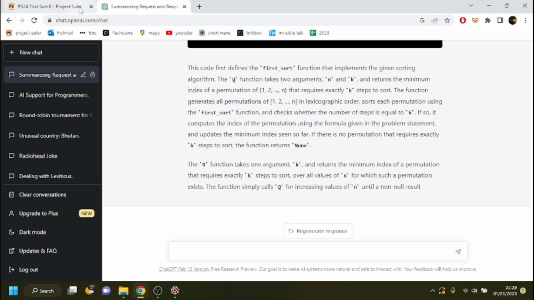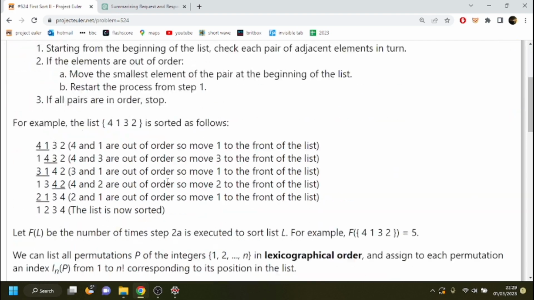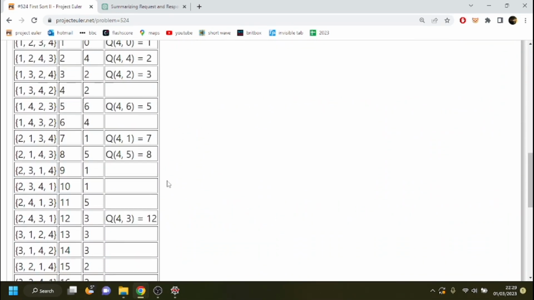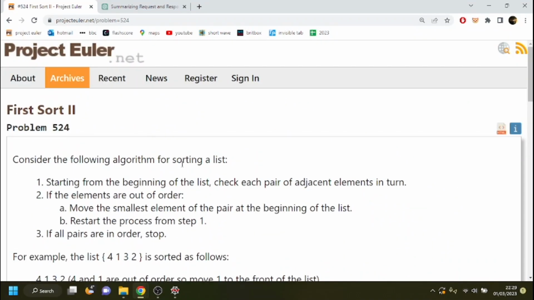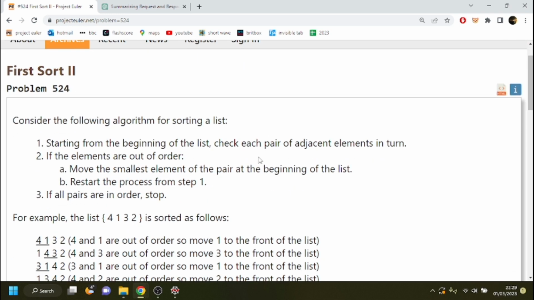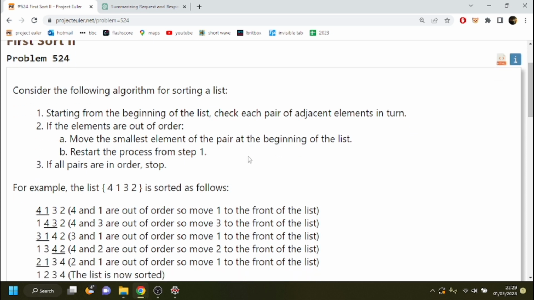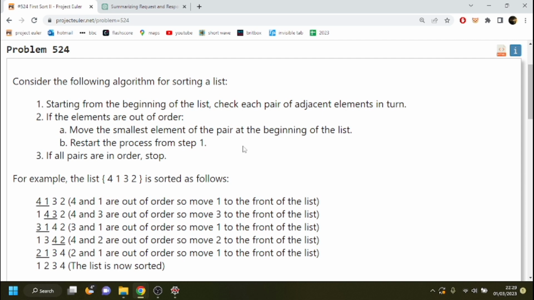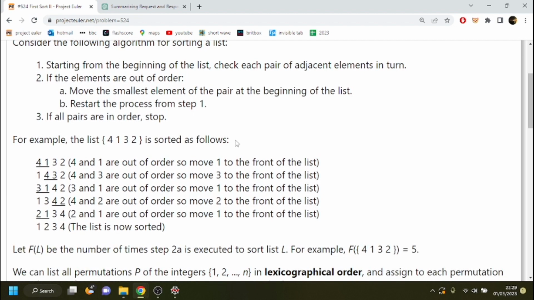By the way, this is way beyond my mathematical understanding. I should read the problem, shouldn't I? Consider the following algorithm for sorting a list. Starting from the beginning of the list, check each pair of adjacent elements in turn. If the elements are out of order, move the smallest element of the pair to the beginning of the list. Restart the process from step 1. If pairs are in order, stop. For example, the list 4132 is sorted as follows.